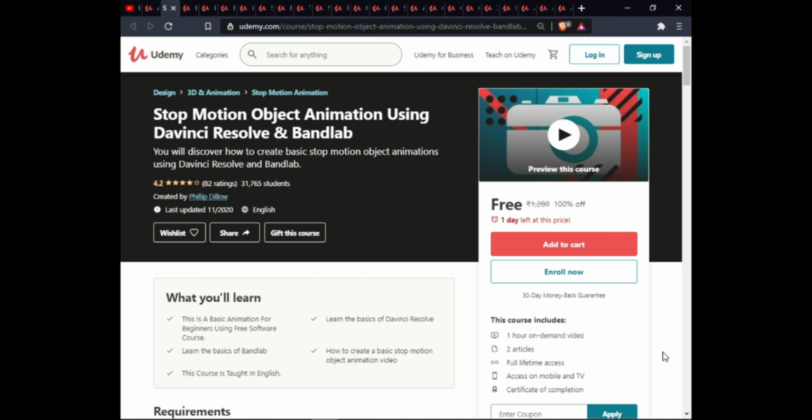The next course is Stop Motion Object Animation using DragonFrame and MATLAB. In this course, you will learn basic animation for beginners using free software. Learn the basics of MATLAB. This course is taught in English. Learn the basics of DragonFrame. How to create a basic stop motion object animation video. This course costs 1,280 rupees. By using the code, you can get it for free.